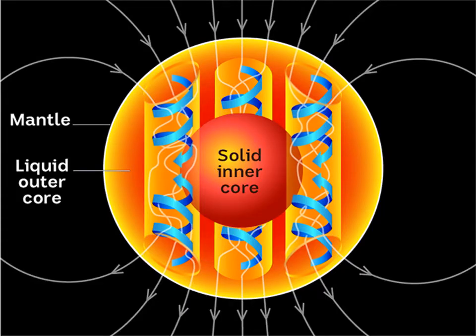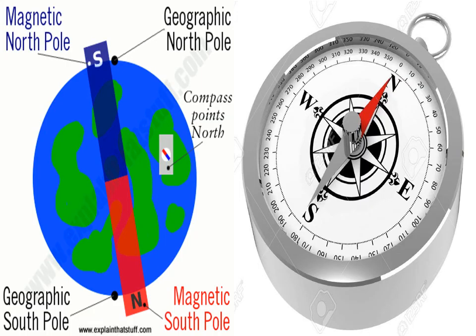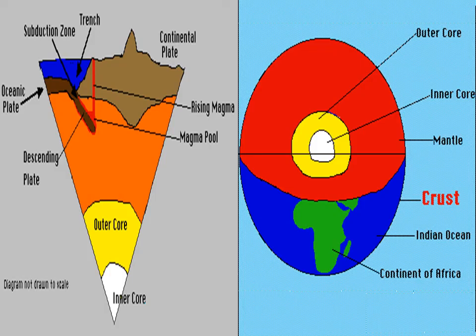The Earth rotates on its axis. The liquid outer core spins over the solid inner core and generates the Earth's magnetic field. This is responsible for the functioning of the magnetic compass. Due to high pressure, the materials in the inner core are unable to move and hence remain solid.